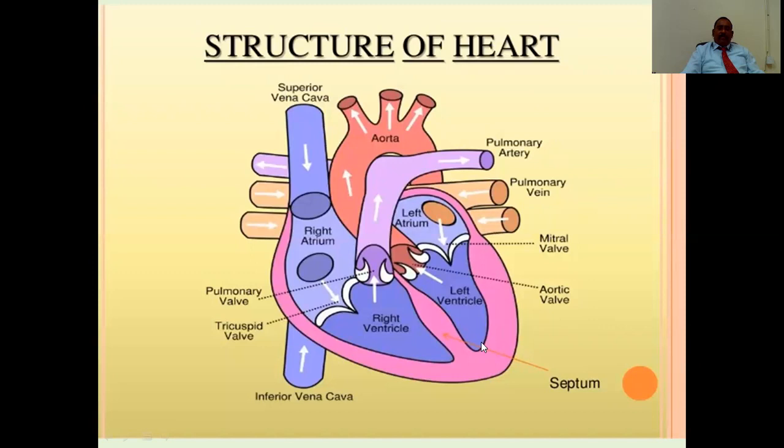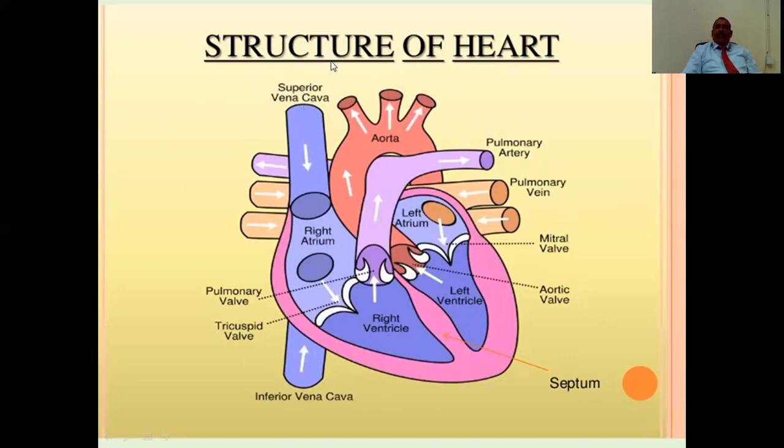So this is a diagrammatic representation of the heart, and here you get the superior vena cava, and here the inferior vena cava, which enters into the right atrium. We already said that we are having two hearts, one is the right heart and the other is the left heart. The right heart consists of two parts, namely the right atrium and right ventricle, and the left part consists of the left atrium and left ventricle. The right atrium receives blood from the superior vena cava and inferior vena cava.